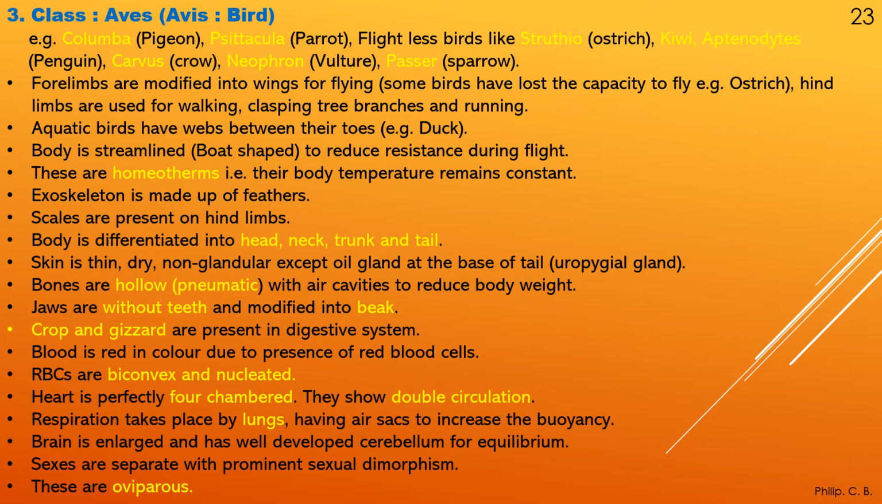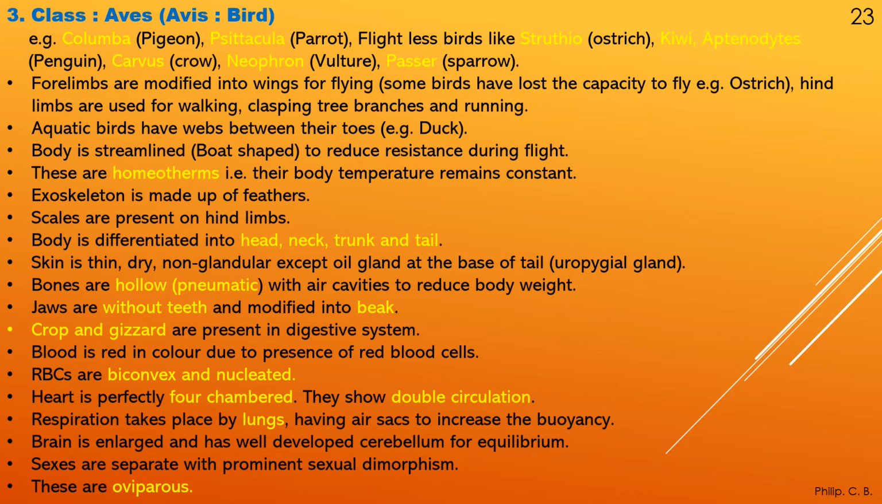Bones are hollow, pneumatic with air cavities to reduce the body weight, which helps to fly. Otherwise, if the bones are hard and thick, it will be very difficult to fly with the heavy body. Jaws are without teeth and modified into beak. Crop and gizzard are present in the digestive system. Blood is red in color due to presence of red blood cells. RBCs are biconvex and nucleated. There is presence of nucleus in it.